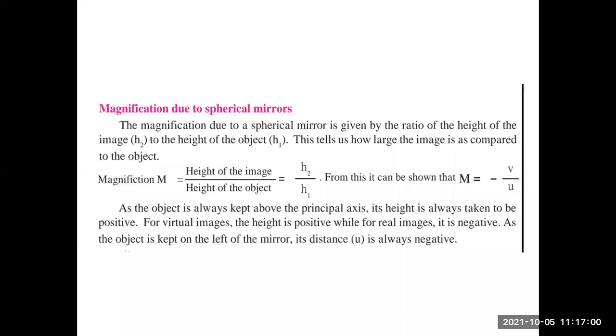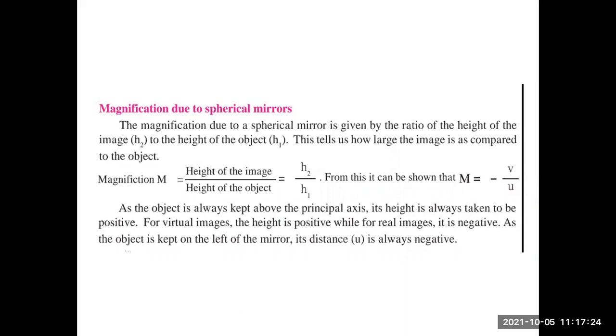This tells us how large the image is as compared to the object. Magnification m equals height of the image divided by height of the object. So first we have to take h2 in the numerator and h1 in the denominator, as h2 is the height of the image, whereas h1 is the height of the object.